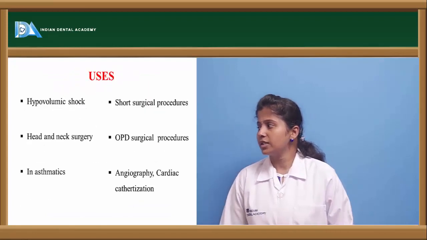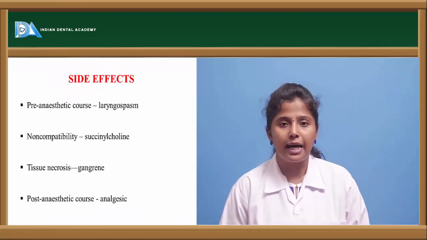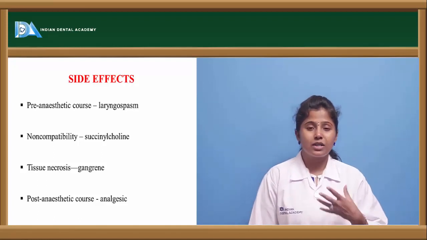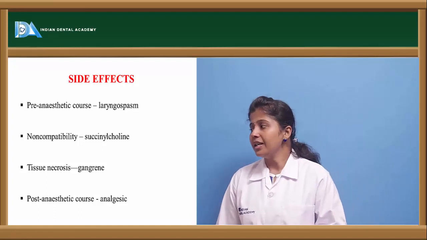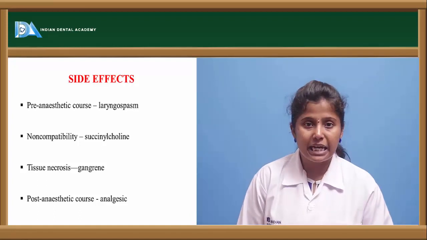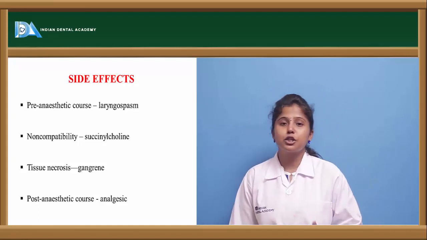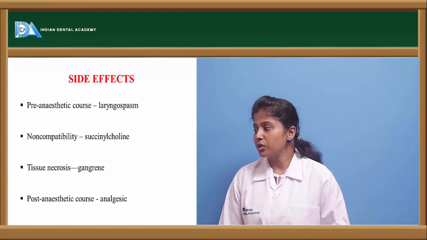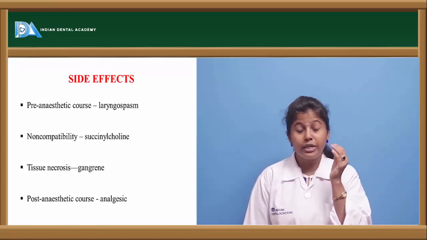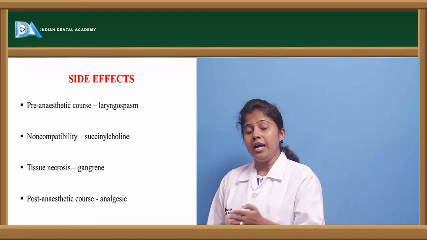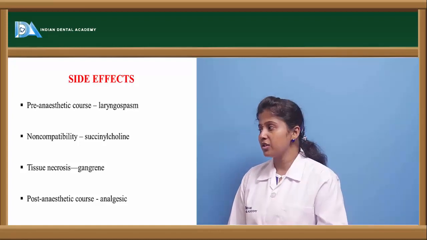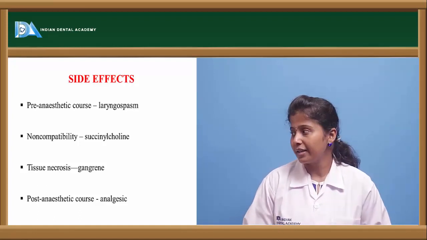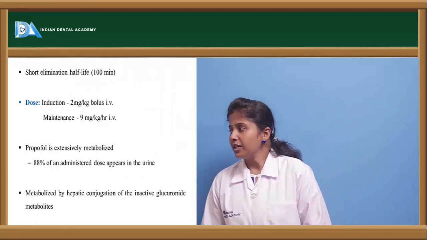The side effects of thiopentol sodium are: it causes spasm in the larynx, it is not compatible with succinylcholine, and it causes tissue necrosis. So it may cause necrosis of the tissue leading to gangrene, and it may cause a post-anesthetic effect, that is analgesia. So it can be used as an analgesic agent after surgery, and before surgery it may cause spasm of the larynx.